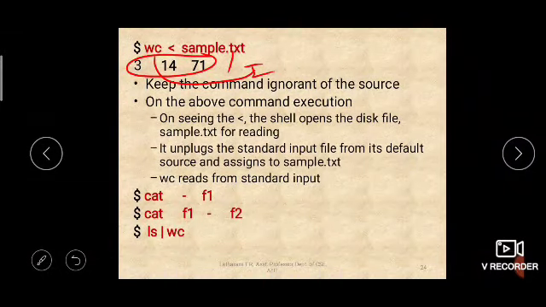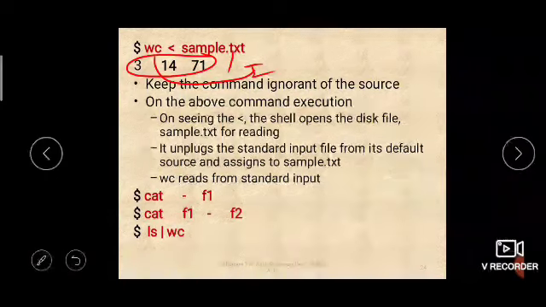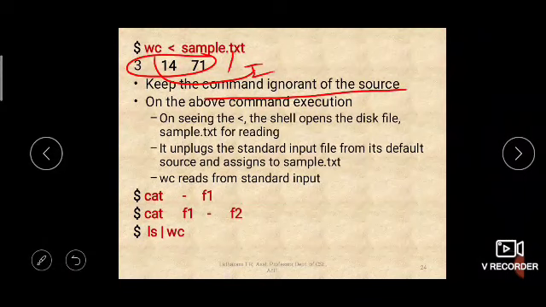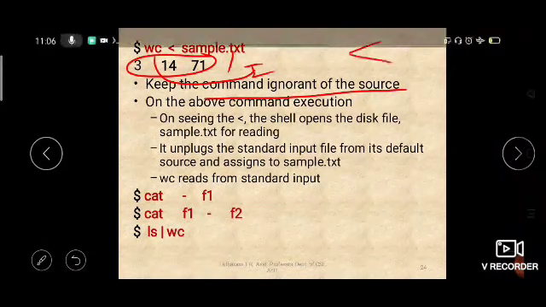So here standard input is acting as a placeholder which will send the contents of sample.txt to wc, and then wc will give you the word count. So to keep the command ignorant of its source, you will use this less than symbol as the input source.